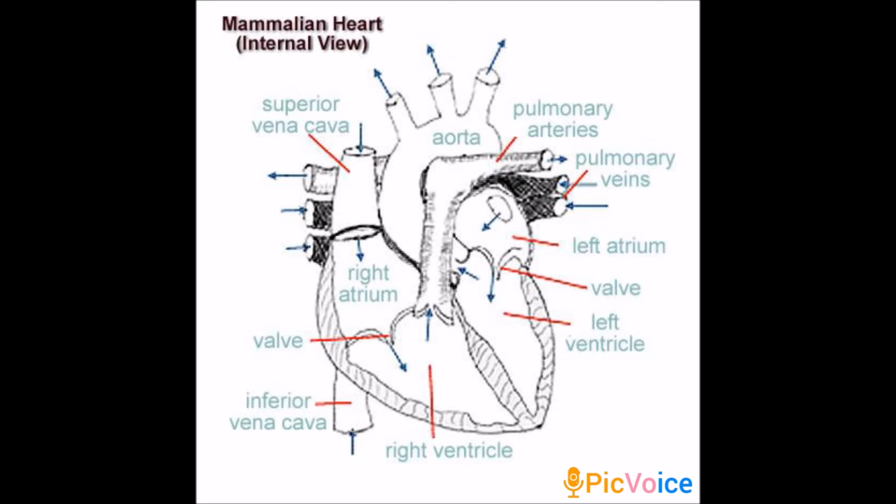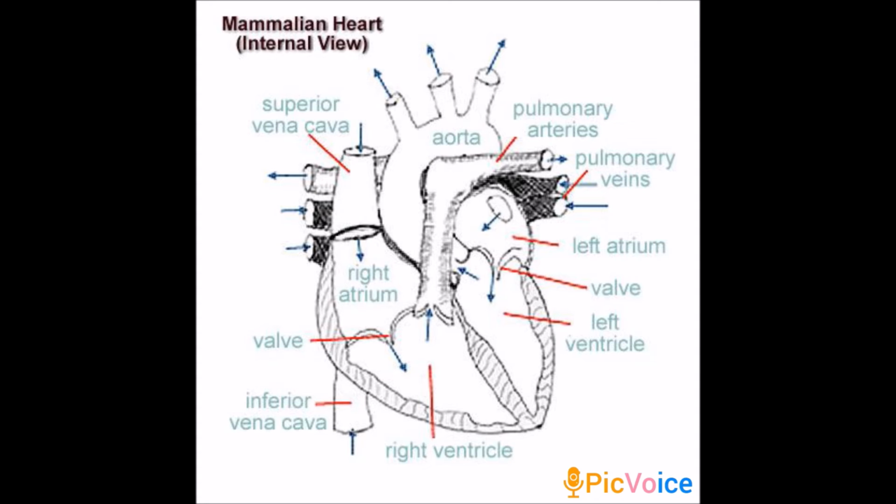If I am explaining, you can notice the picture and observe one by one. Understand? So the heart is four chambered, that is two auricles and two ventricles. The right and left auricles are separated by interauricular septum and right and left ventricles are separated by interventricular septum.